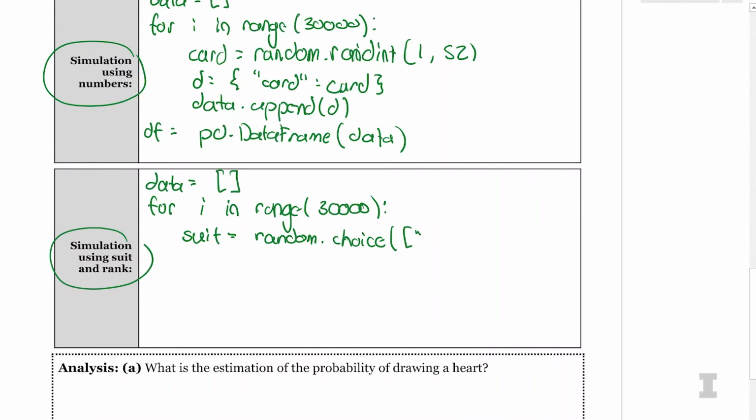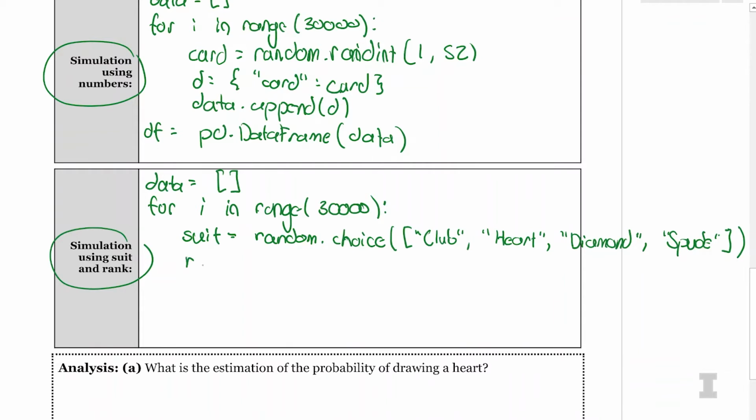So in here, I'm going to write club, comma, heart, comma, diamond, comma, spade, for the 4 different suits, close my list and close my function. That's going to simulate which suit I get.